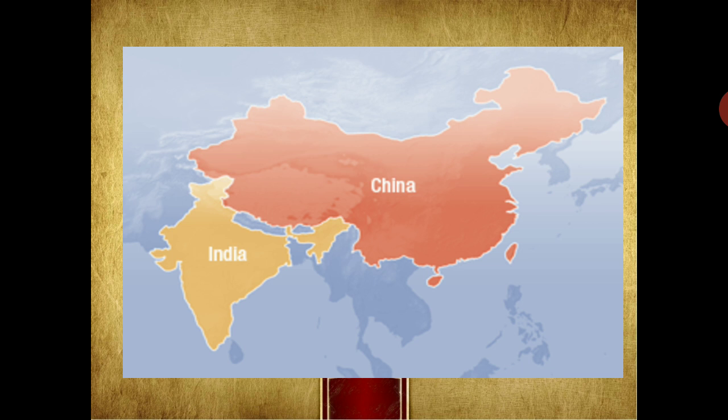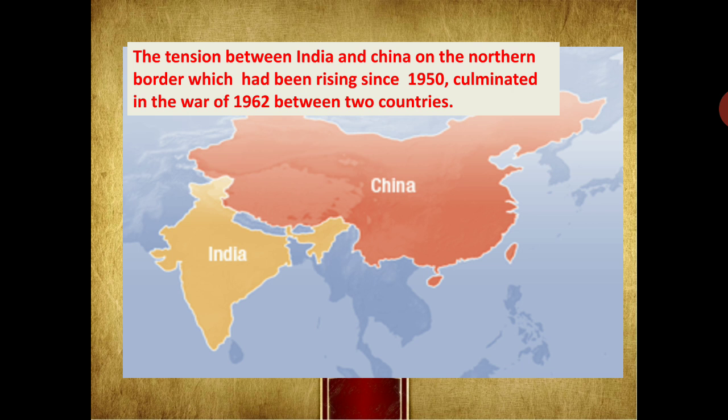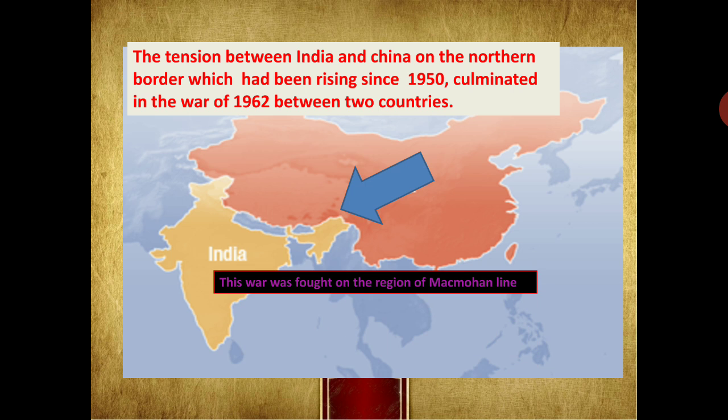But the tension between India and China on the northern border, which had been rising since 1950, culminated in the war of 1962 between these two countries.